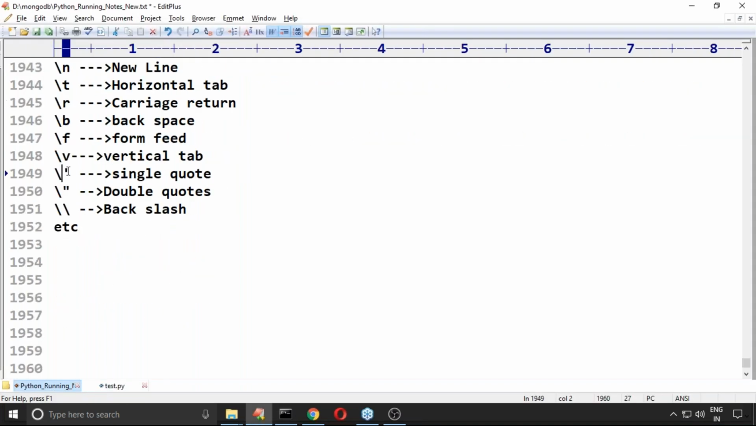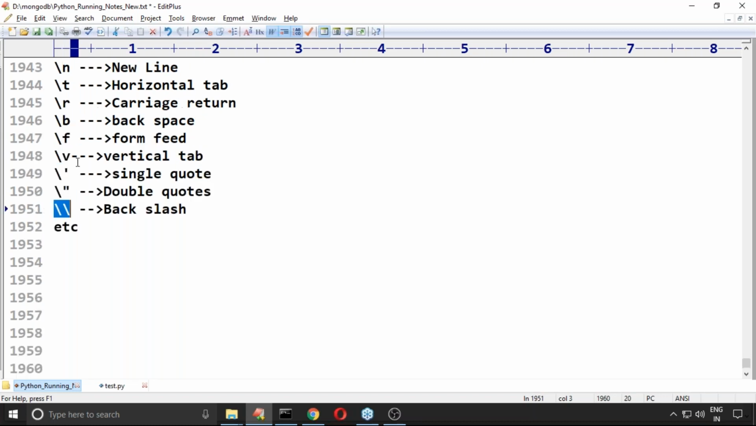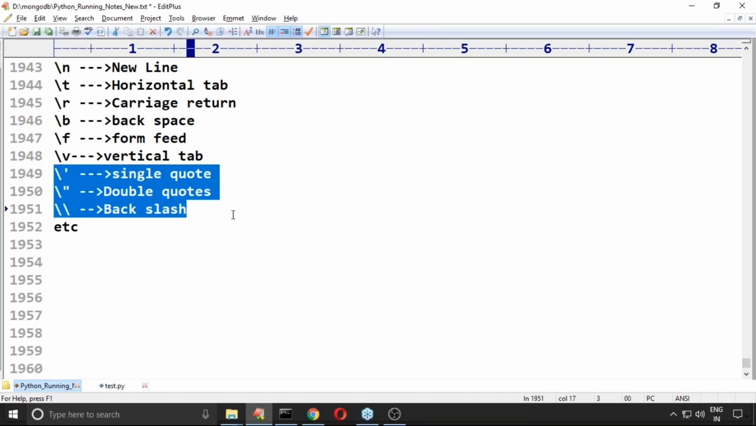Usually a single quote we use to start a string literal, but don't consider it as starting a string literal. Consider it a normal character, then use backslash single quote. Consider this one as just a normal character, backslash double quotes. If you want the backslash symbol only, then we require to use backslash. I hope all the people understand the meaning of this. But believe me, very rarely are we going to use this concept.